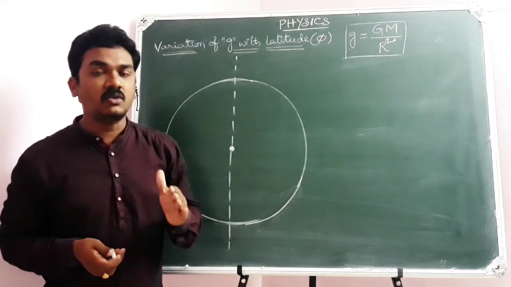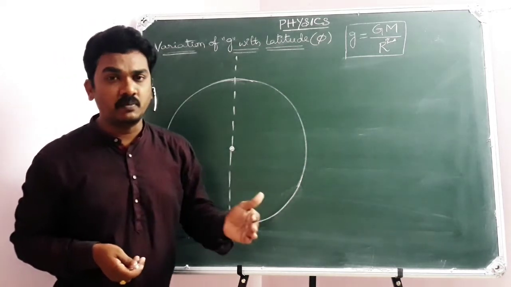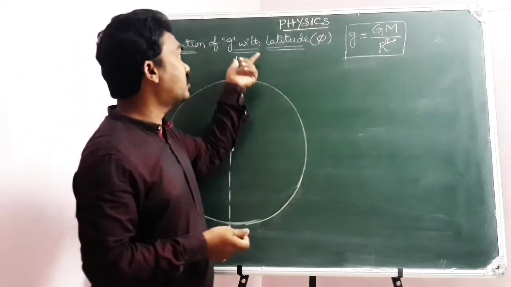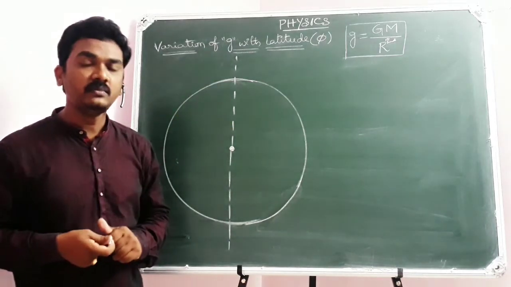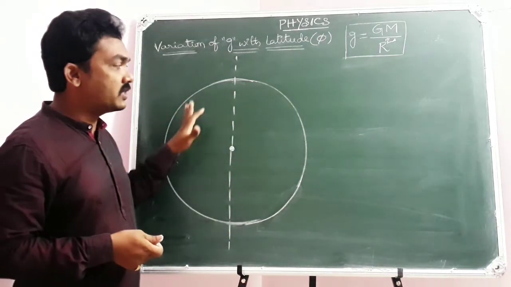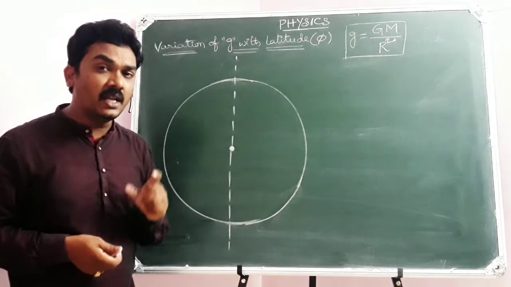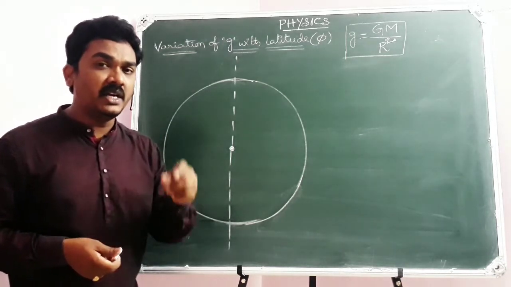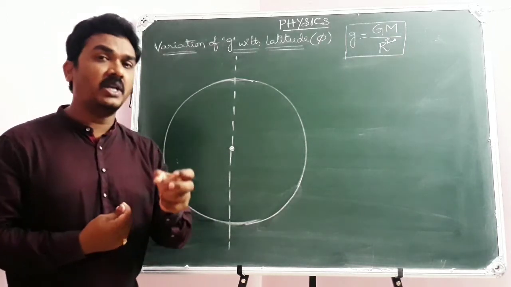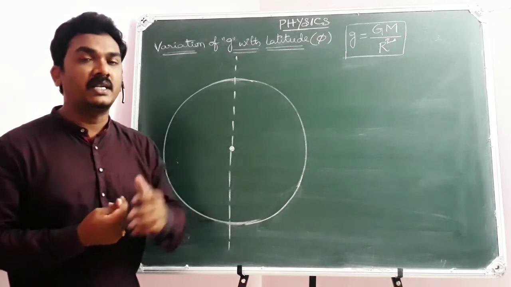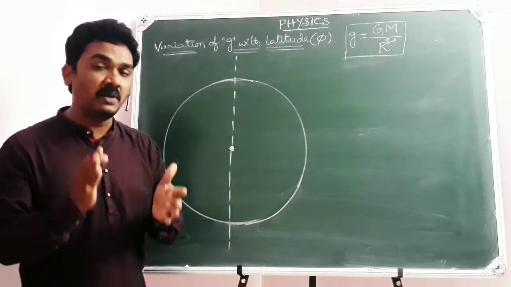After discussing all these concepts of variation of acceleration due to gravity according to different factors, now our topic is all about how the value of g will be affected by the latitude of a place. Different places on the surface of the earth can be defined with a latitude. Latitude is nothing but an angle that helps to locate a particular place on the surface of the earth. The geographical location of the place can be identified with a latitude. So first of all, you should know how to define the latitude of a place.